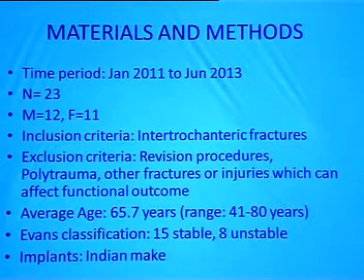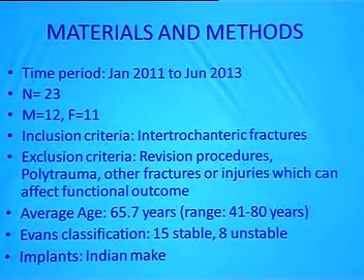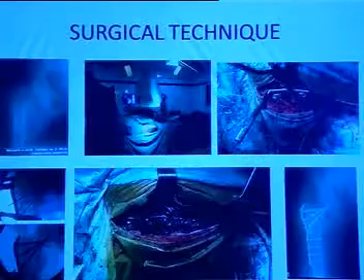So for a time period of 2.5 years, from January 2011 to July 2013, we operated on 23 patients with intertrochanteric fractures. The average age of the patients was 65.7 years, and according to the Evans classification, 15 were stable and 8 were unstable types. We used Indian make implants for the study.